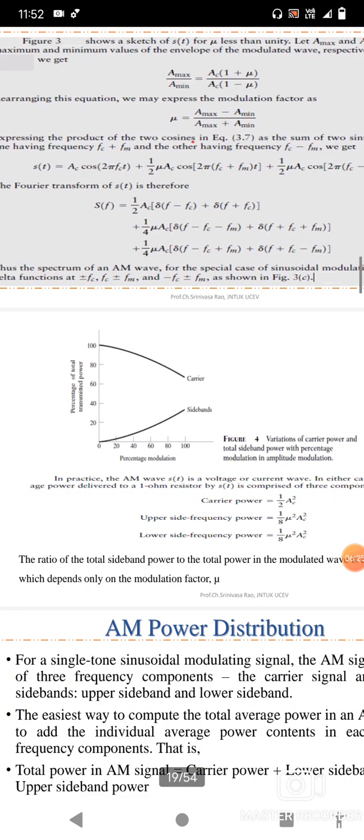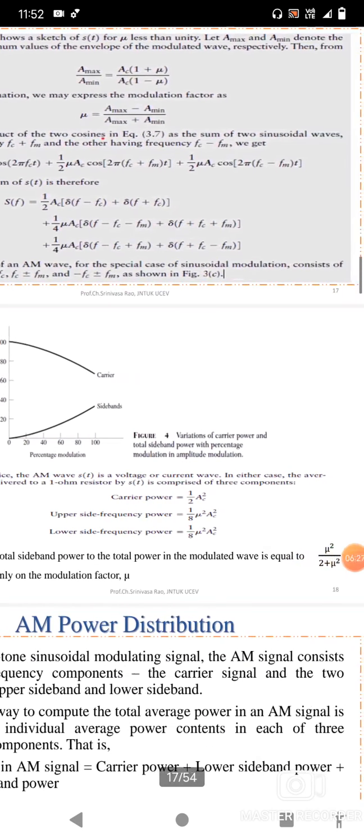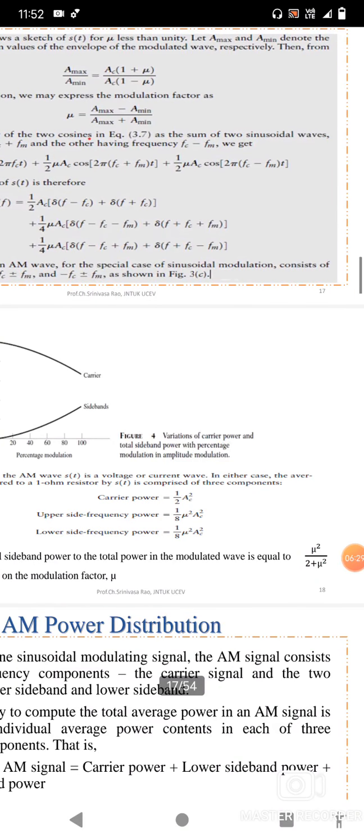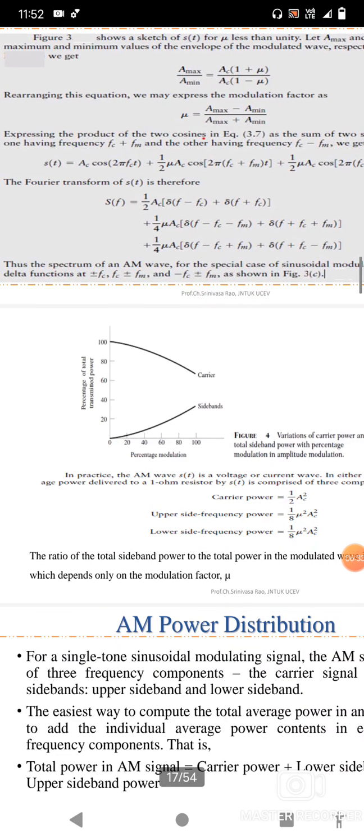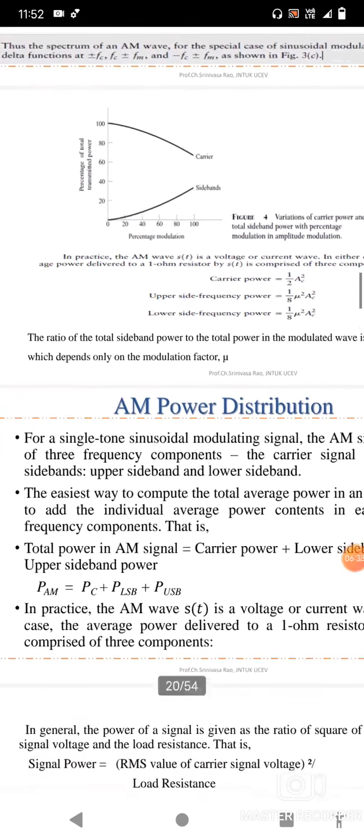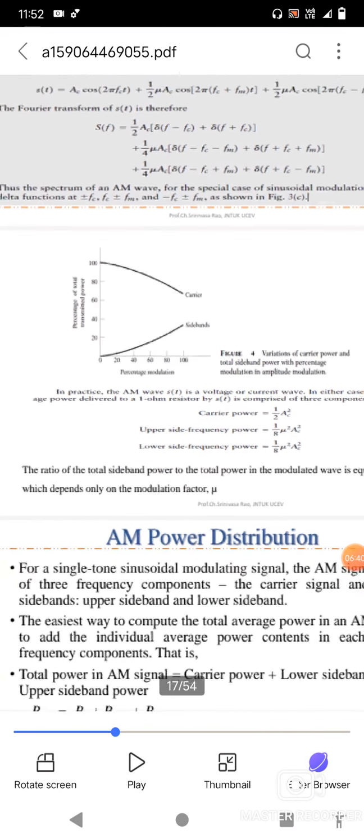The ratio of the total sideband power to the total power in the modulated wave is mu square by 2 plus mu square, which depends only on the modulation factor mu. So this is single tone amplitude modulation.